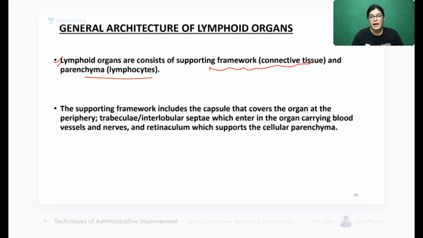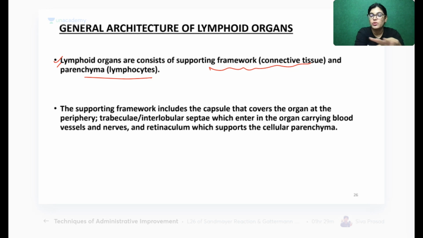If you remember the class of connective tissue, I told you there are 3 types of fibers. Which fibers? Anyone? 3 types of fibers: collagen fibers, elastic fibers, reticular fibers. So in lymphoid organs, there will be reticular fibers. Yes, absolutely right, Shivank. Absolutely right, Shilpi. Reticular fibers are present in all lymphoid organs, but there is also an exception, which I will explain when I take the slide of thymus.